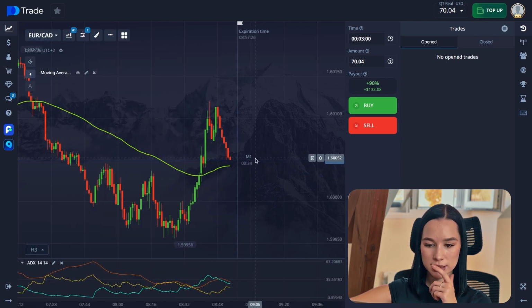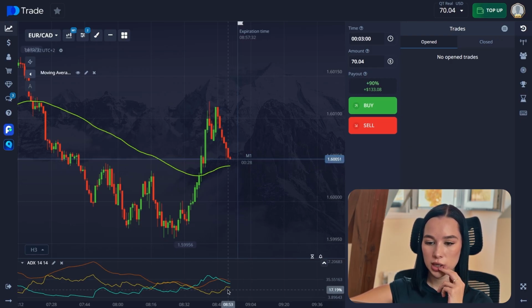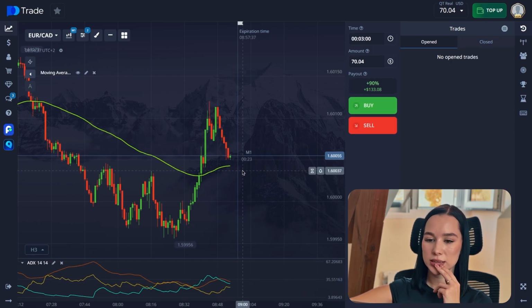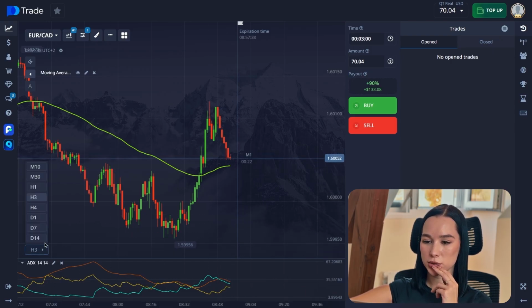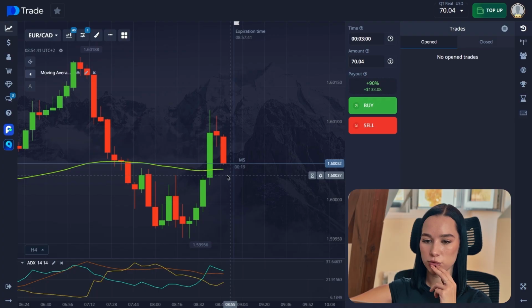Now the blue line is still above the yellow line, showing that the buyers are still stronger, but actually we can see that it's the time for the sellers to take place. So that's why we open here a sell trade for 3 minutes.